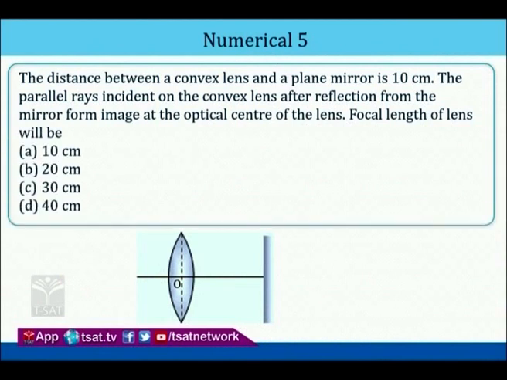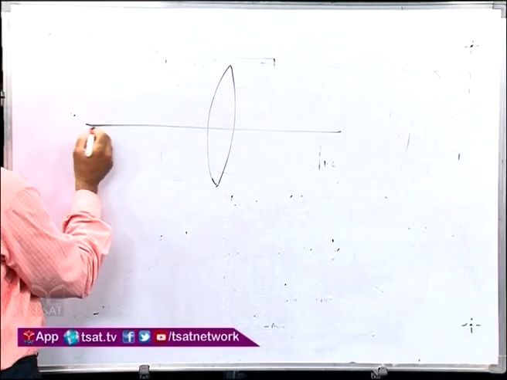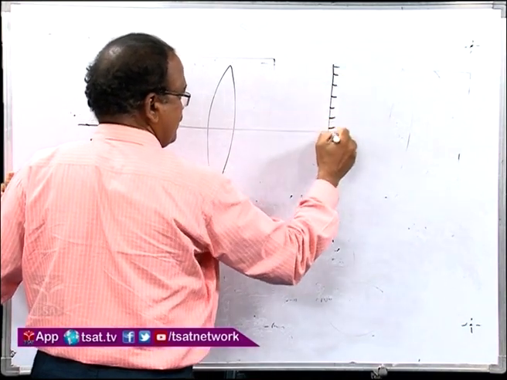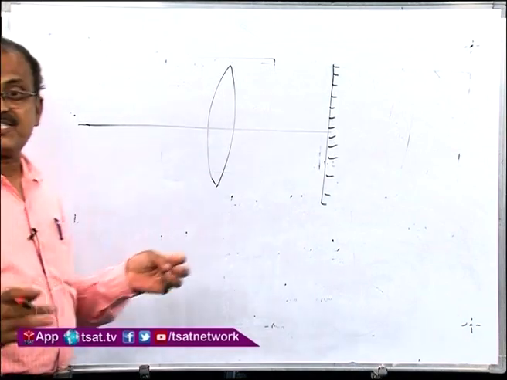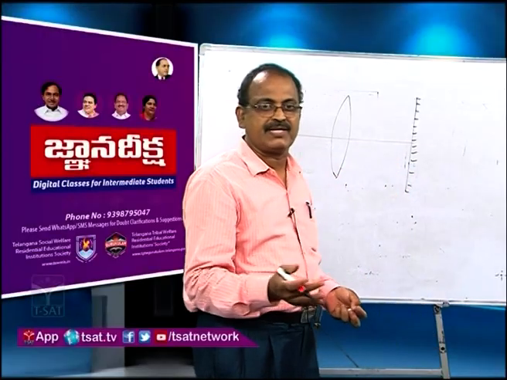It is a very simple and logical question. See, here the convex lens is given, and here a plane mirror is also there, and the distance between the lens and this plane mirror is given.